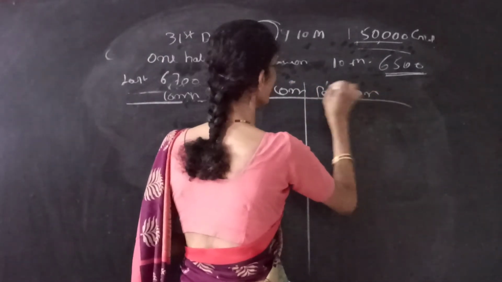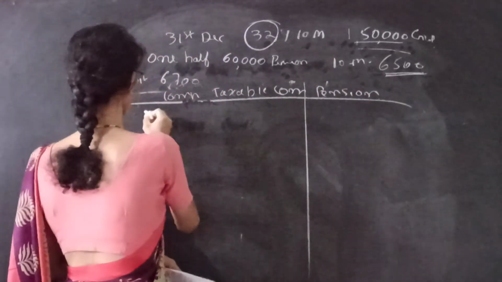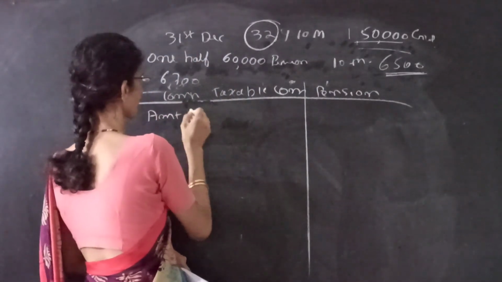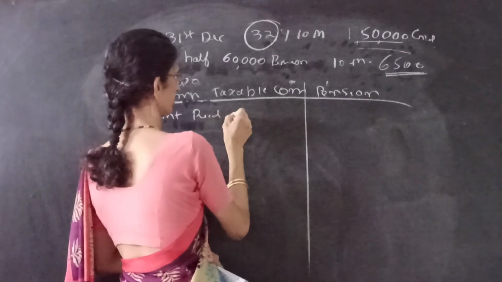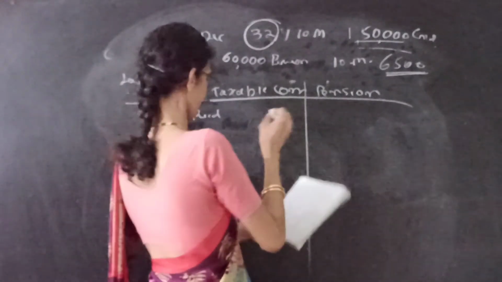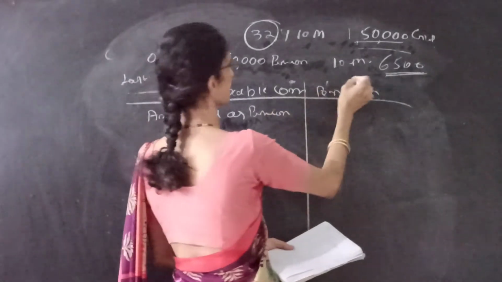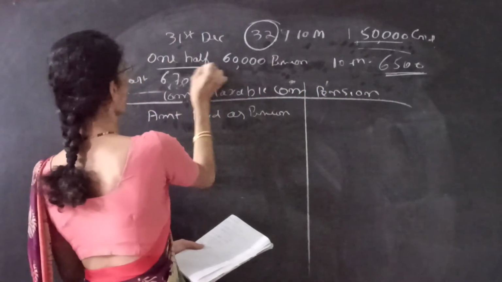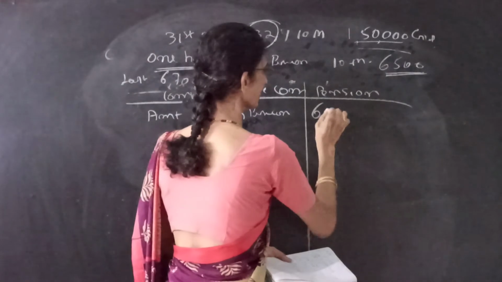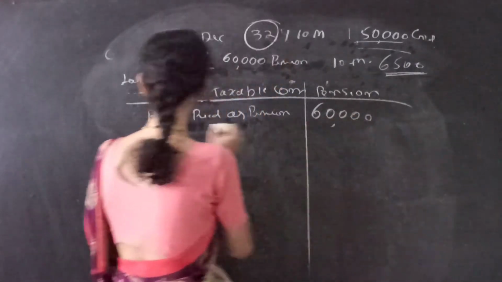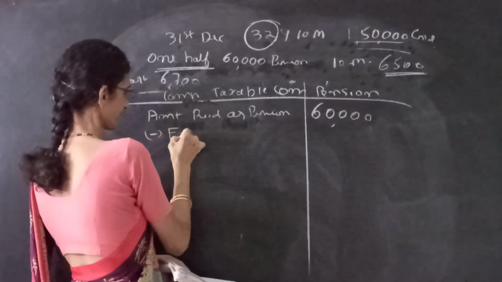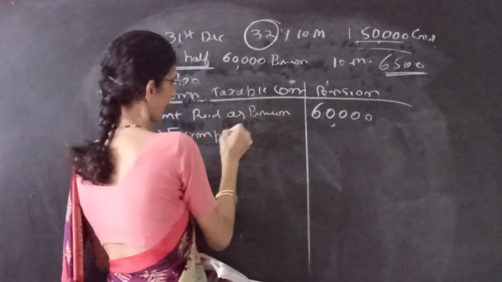First, the amount received as pension, which is given as 60,000, less exempt under section